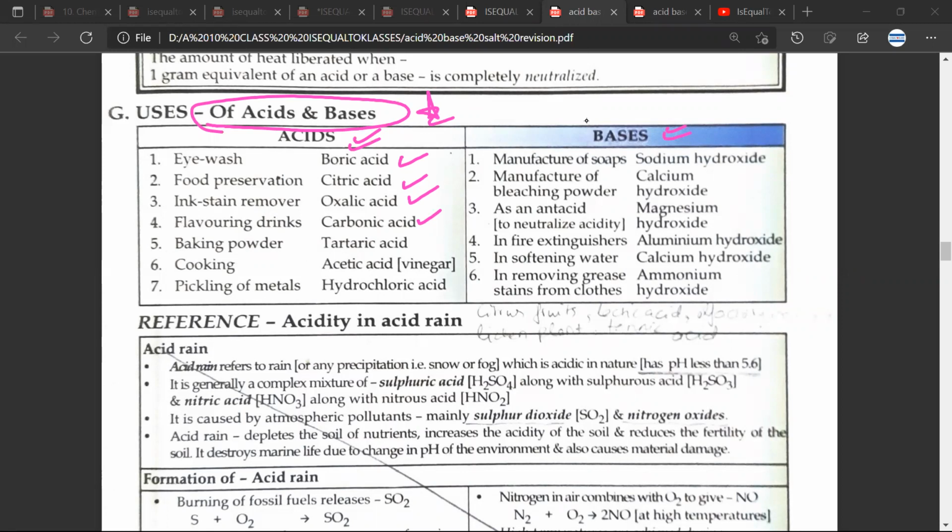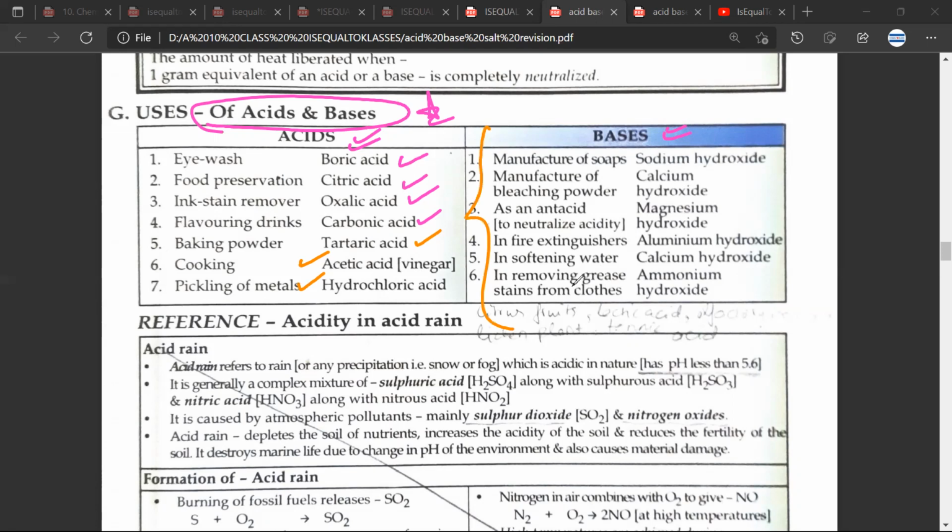Now you might wonder why you use acid in Pepsi and Coca-Cola. It's because it's a weak acid. Then you have tartaric acid, which is used for baking powder. You have cooking, so acetic acid or vinegar is used in cooking. And then finally, you have pickling of metals. That's here.